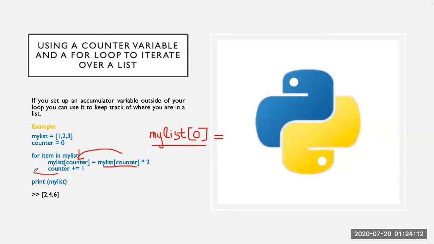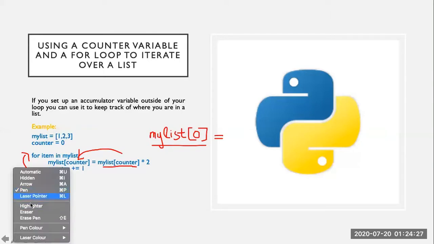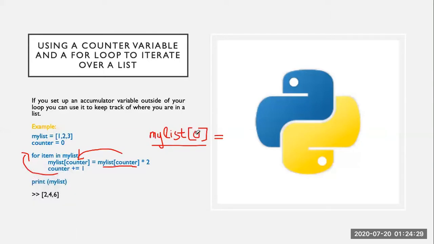So in the next iteration, when we come back, it will access the second element of the list, because the counter will become 1. This means next time it will access my list with index number 1. Whatever change is made will be applied to the element at index number 1.